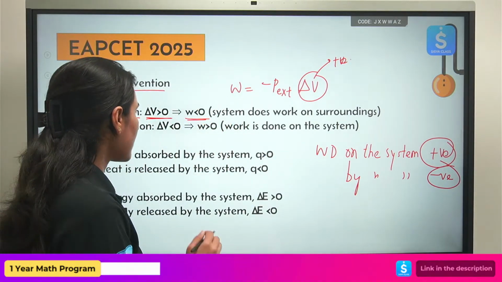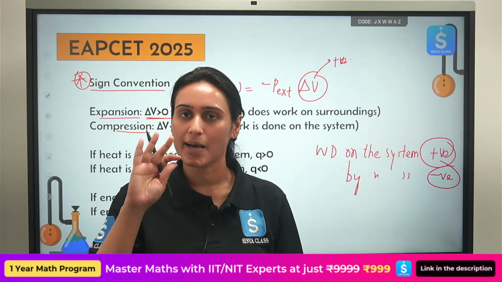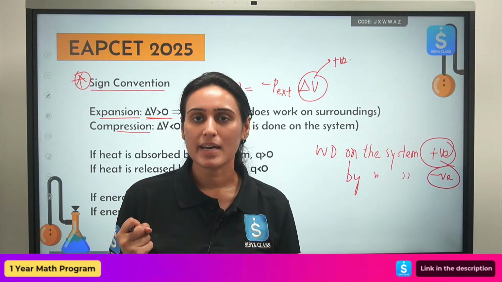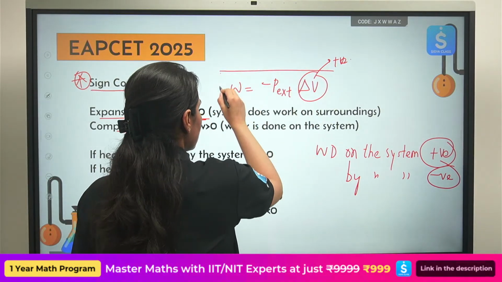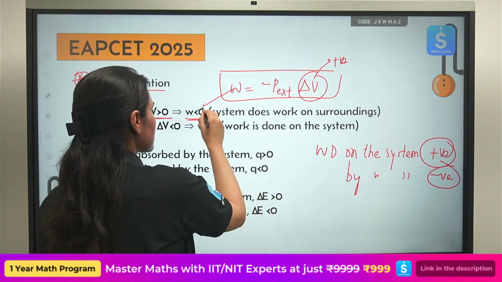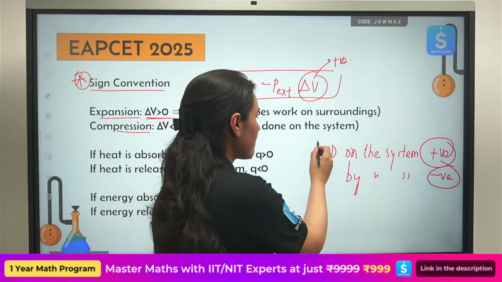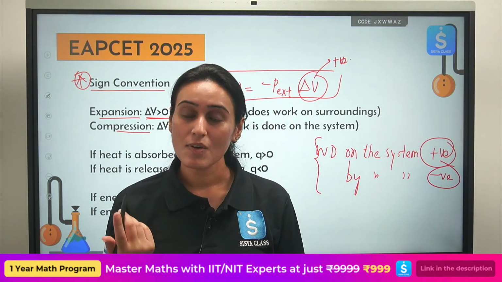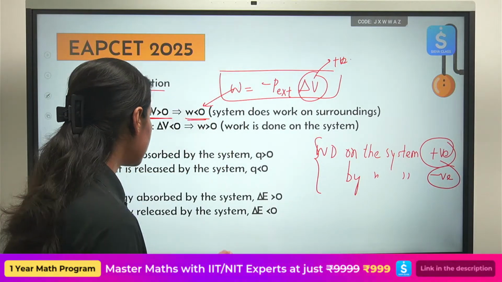This expansion and compression, you will come to the observation by substituting the values itself. There is no need to remember it separately, not required. If you know this formula, you will come to this observation yourselves. No need to cram it. But this part you have to remember, that work done on the system is positive, work done by the system is negative. Okay, what else?